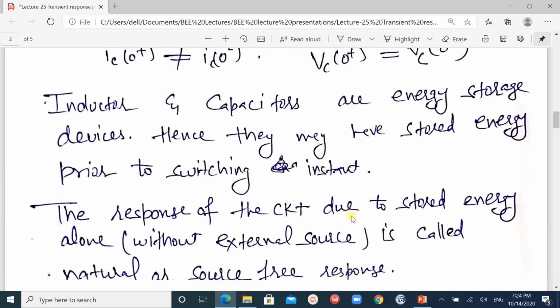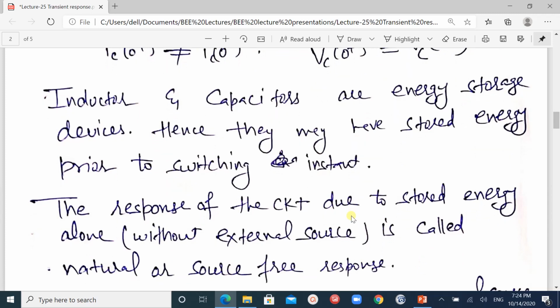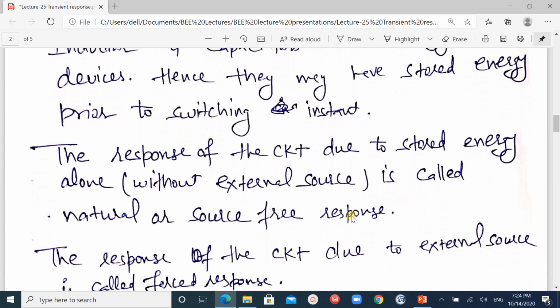Before the switch, they are having some stored energy in the inductors and capacitors. The response of the circuit due to the stored energy alone without external source is called natural or source free response. The response of the circuit is divided into two parts.